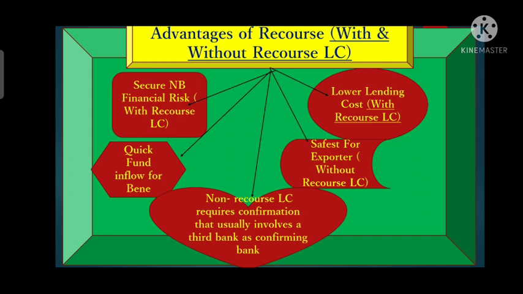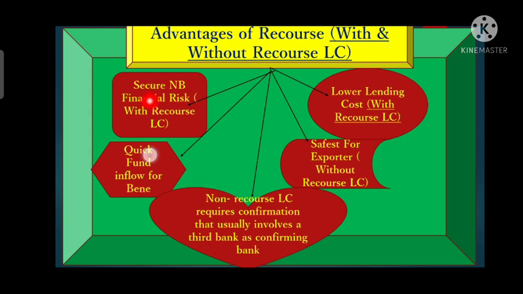So the nominated bank can get the fund back from the exporter if there is a default. So it is securing the interest of the nominated bank, stating that its fund is safe even if there is a default from the issuing bank side, because here the exporter will have to return the fund back to the nominated bank on the basis of the undertaking given by the exporter at the time of purchasing of documents, right?